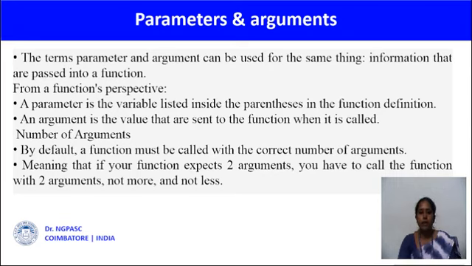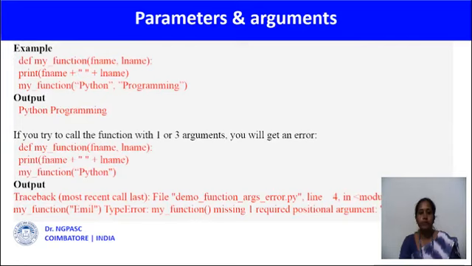So by default, a function must be called with the correct number of arguments, which means if your function expects 2 arguments, you are creating the function with 2 arguments, you have to call the function with 2 arguments, not more and not less. So a simple example. So def is a keyword to create a function.